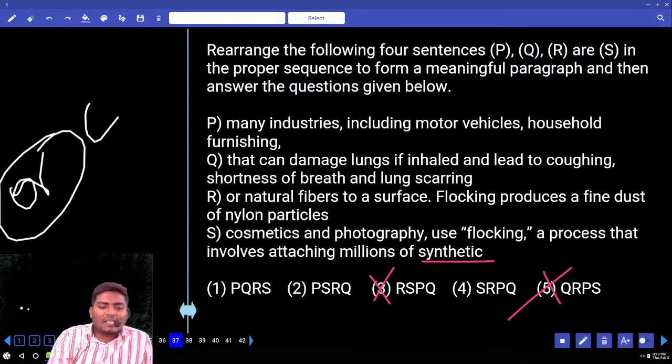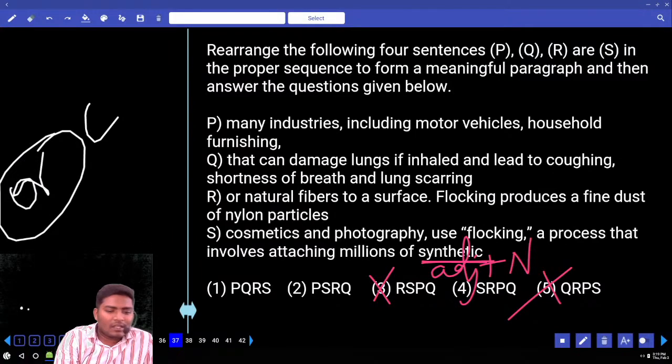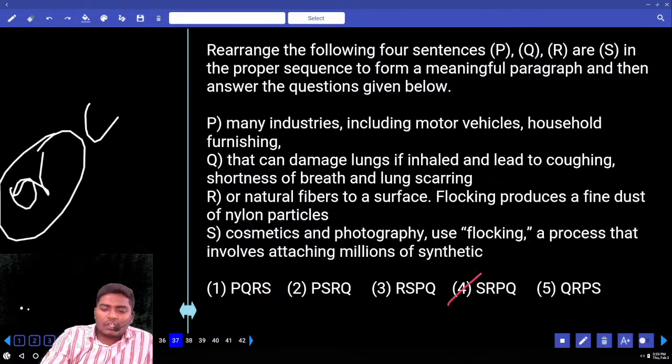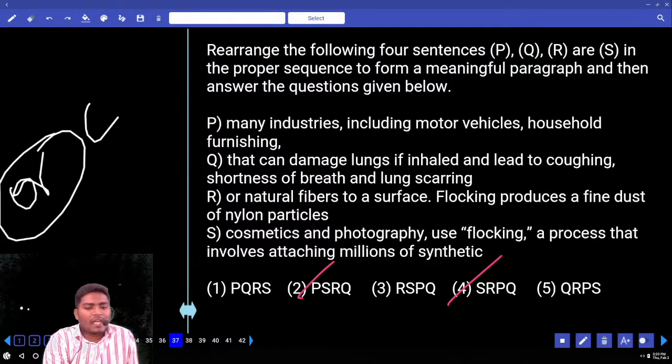Once come to a sentence, can you see what is the word used at the end? Synthetic. Can you tell me the parts of speech of synthetic? Adjective. It needs combination. Continuation is needed. So S cannot be as the ending. Eliminate first option. Now tell me what is your answer. You are left with only two options. 2 or 4. Tell me your answer. In both of them, one is common. What is common?